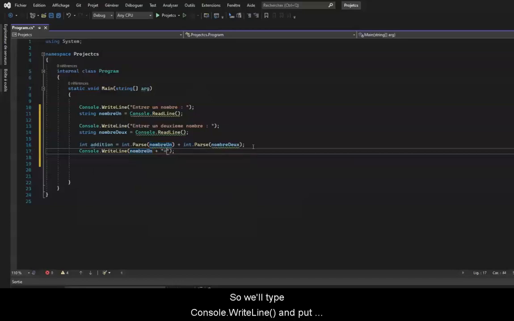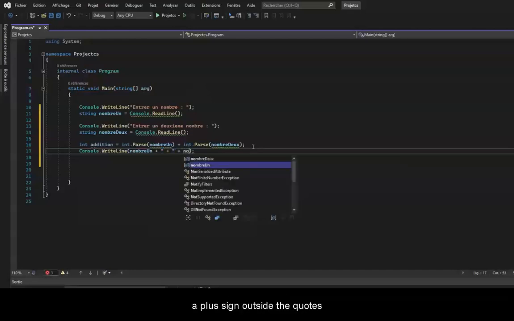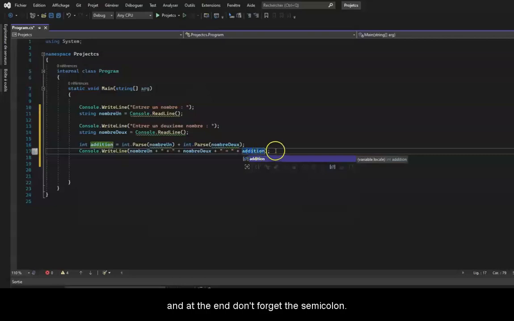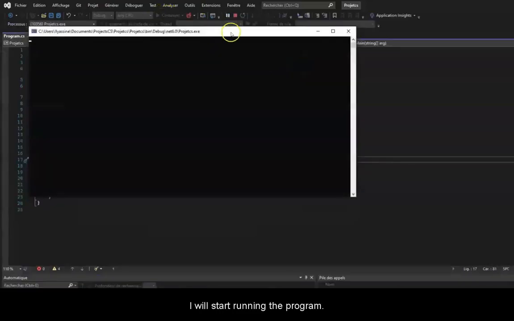So we'll type console.writeLine and put number 1, white space, a plus sign and white space, in brackets and plus sign outside the quotes. Then put the variable number 2, so a plus sign, then quotes, an equal sign, and a plus sign outside the quotes. A plus sign, then type addition, and at the end don't forget the semicolon. I will start running the program.